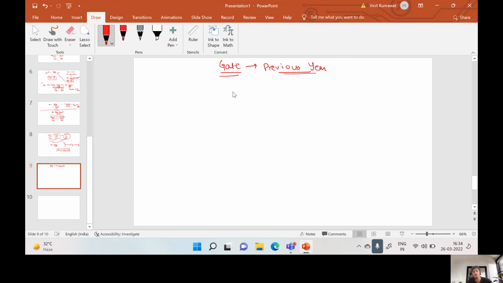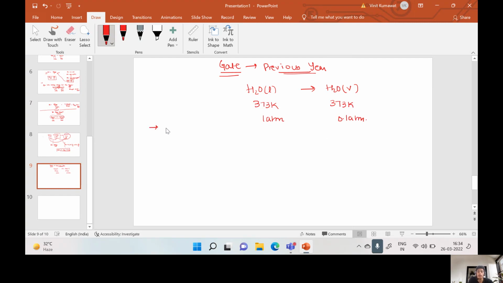The question asked in GATE is the conversion of H2O liquid into H2O vapors at 373 Kelvin. This phase is present at 1 atmosphere and this phase is present at 0.1 atmosphere.